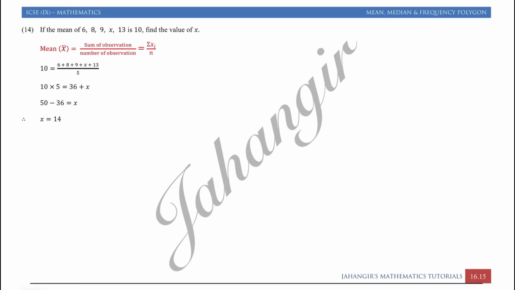If the mean of 6, 8, 9, x, 13 is 10. Here also we have the mean, we have to find one of the unknown observations. So I will write again, mean is equal to 6 plus 8 plus 9 plus x plus 13, whole divided by 5. Mean is given as 10, so let's just write 10 is equal to 6 plus 8 plus 9 plus 13, that is 36, plus x upon 5.